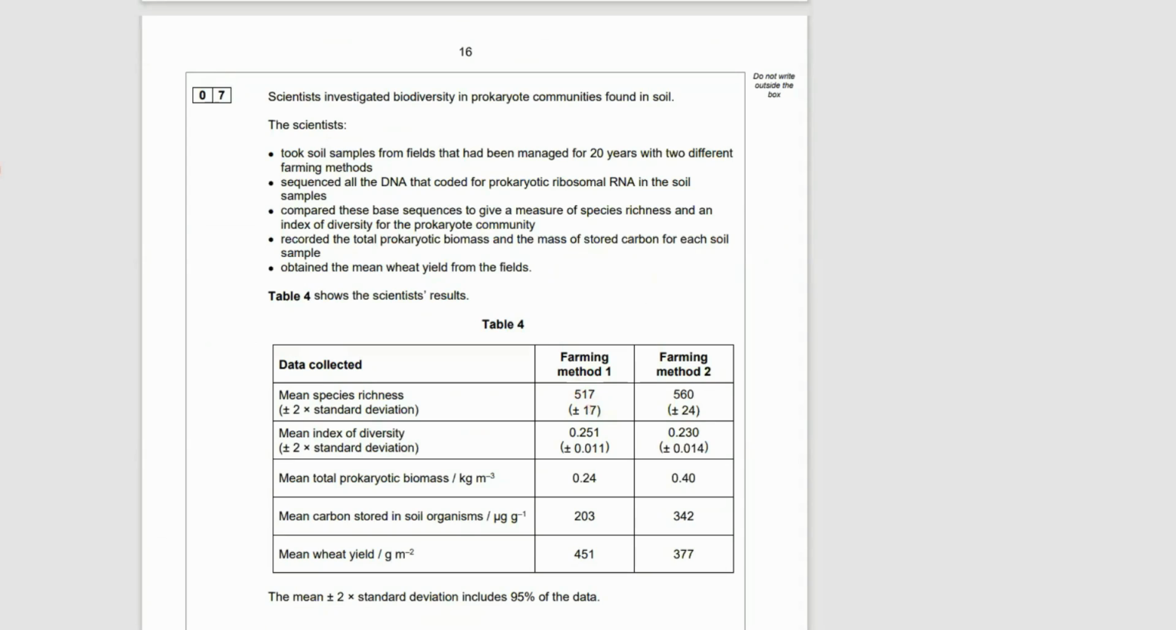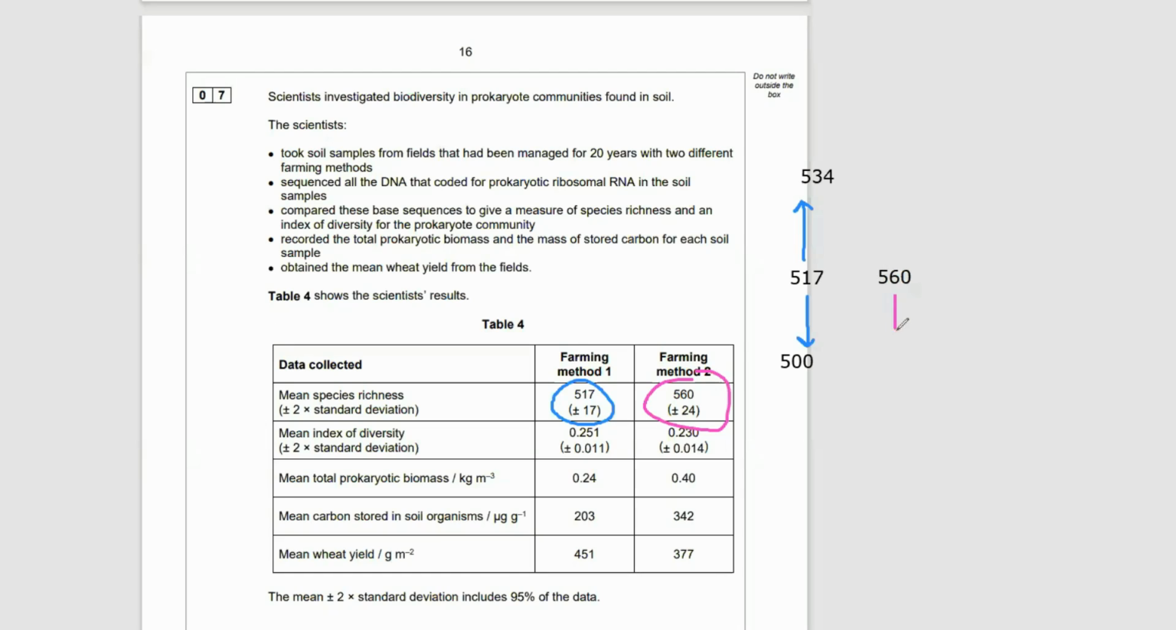Now let's look at the standard deviation information. All right, let's zoom in. Actually, scrap the zoom in. I'm going to need all this for my working out. Let's take farming method 1, the mean species richness. What can we say about it? Well, it has SD or standard error bars of plus and minus 17. So we're going to go from the mean of 517, add 17 to that, you're going to get 534. Take away 17, you get 500.